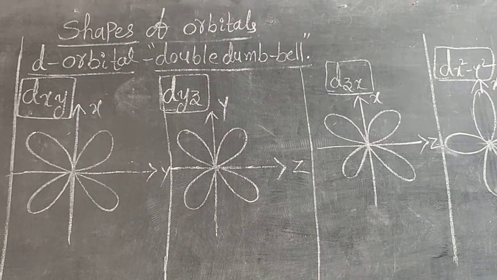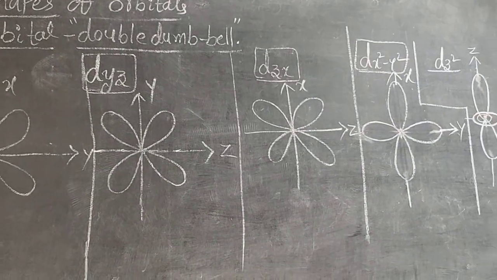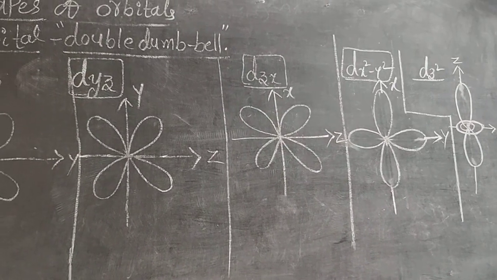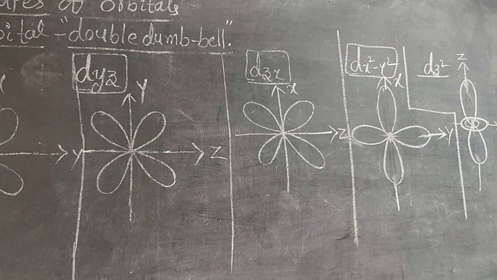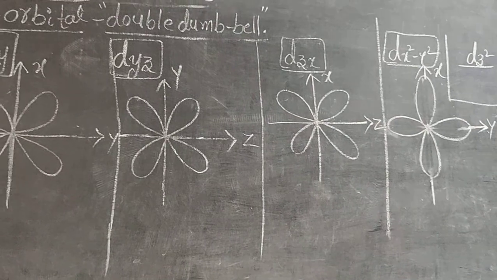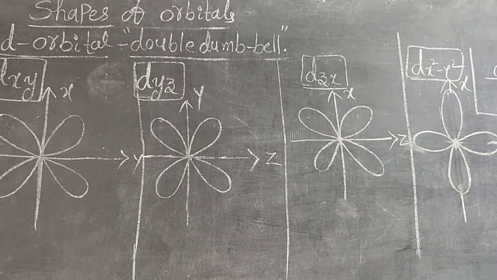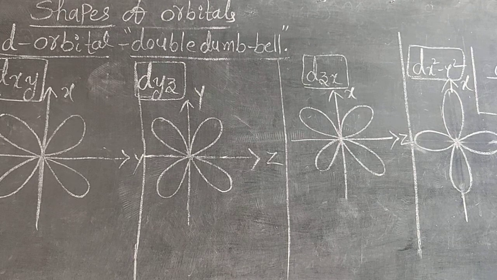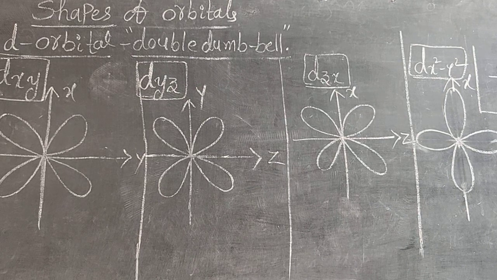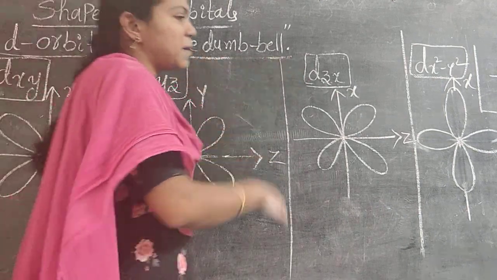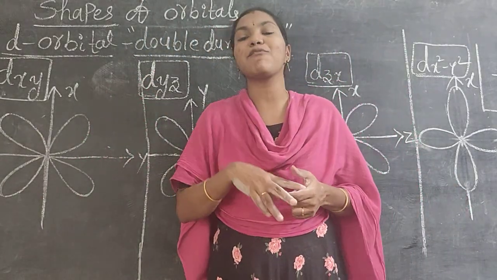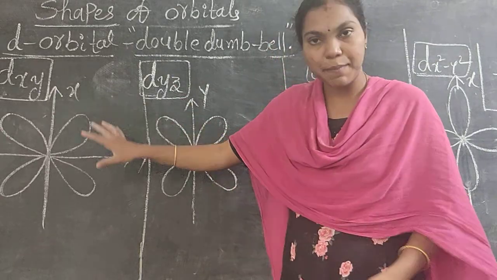So it is the dxy, dyz, dzx, dx square y square, dz square. These are the 5 shapes of orbitals in the D. So yes, these are the 5 suborbitals in the D, and I already drew the S and P orbitals. Totally we have 3 types of orbitals, S, P, D, in the diagrammatical representation.